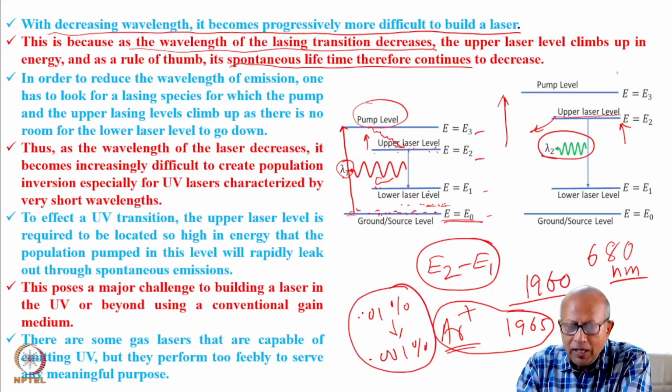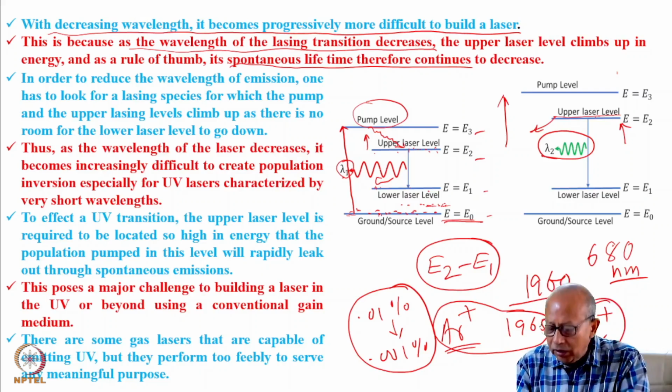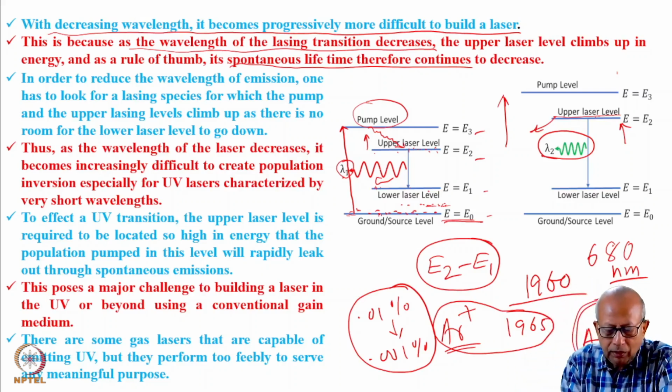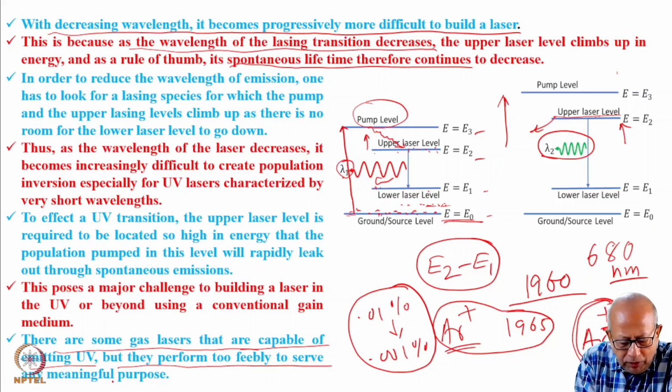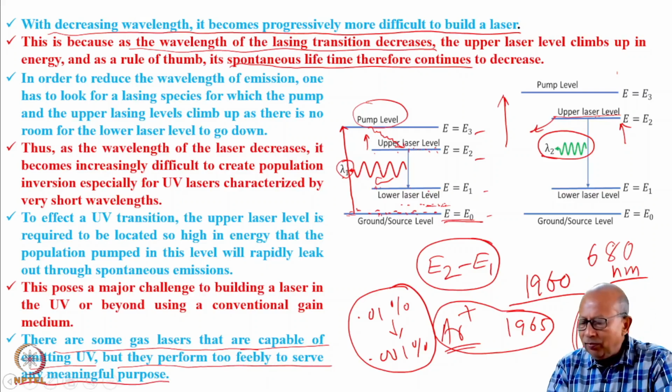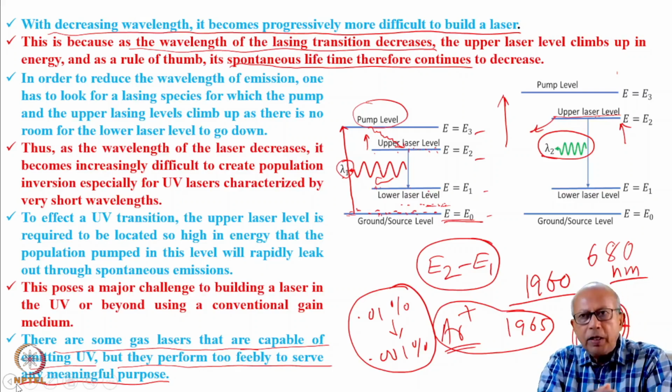That is because the active medium here is ion. It is not neutral atom. So you have to consume a lot of energy in making these ions from the neutral atoms. We have of course studied this. That's why there are some gas lasers like ion lasers that are capable of emitting ultraviolet light, but they perform too feebly to serve any meaningful purpose. So they were not a very good candidate for that kind of application which we just mentioned.